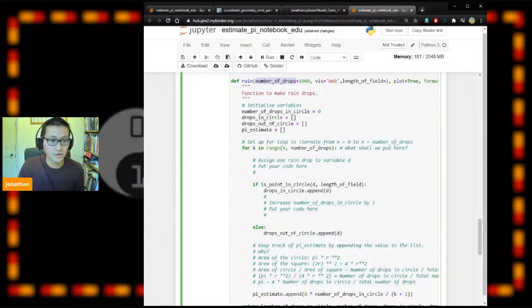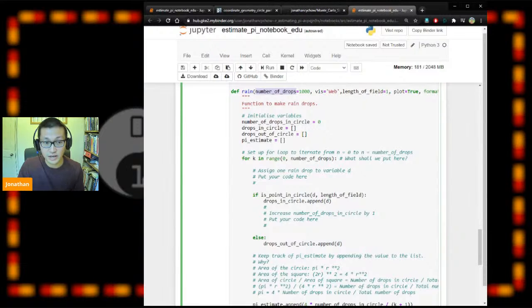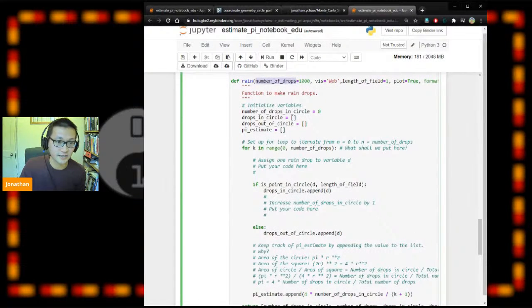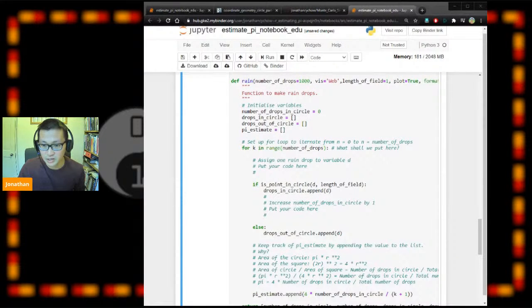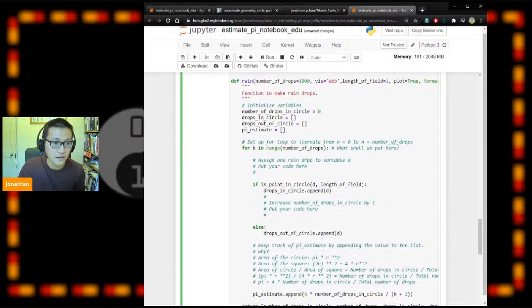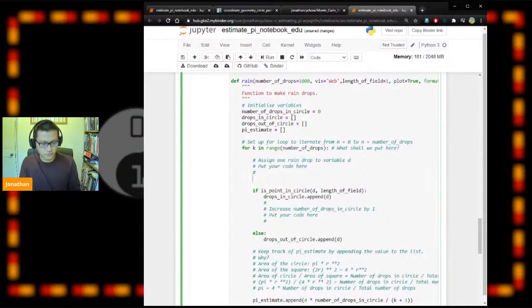With range, you don't necessarily need to define 0 here. If you leave it blank, it will by default be 0, so you can leave it blank. Okay, and the next task is we want to assign the raindrop to a variable called d, so we can just call rain_drop.